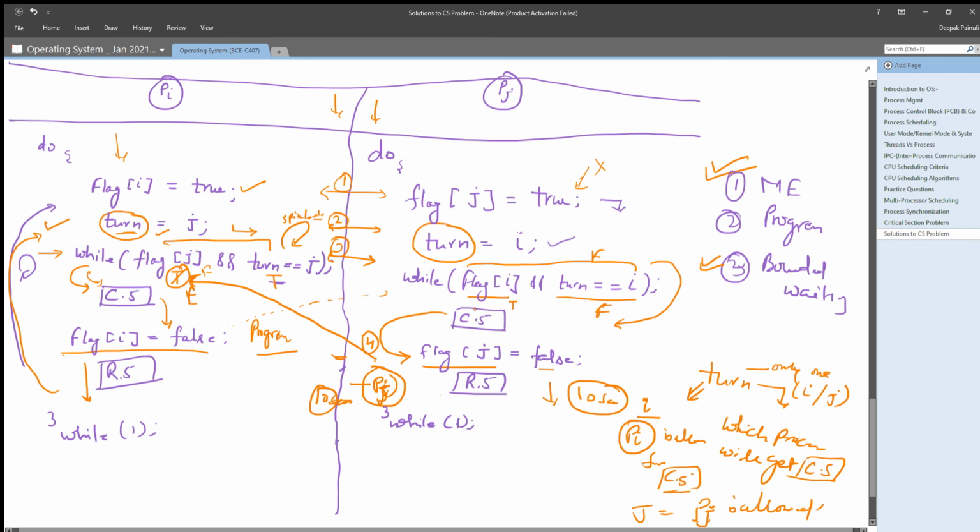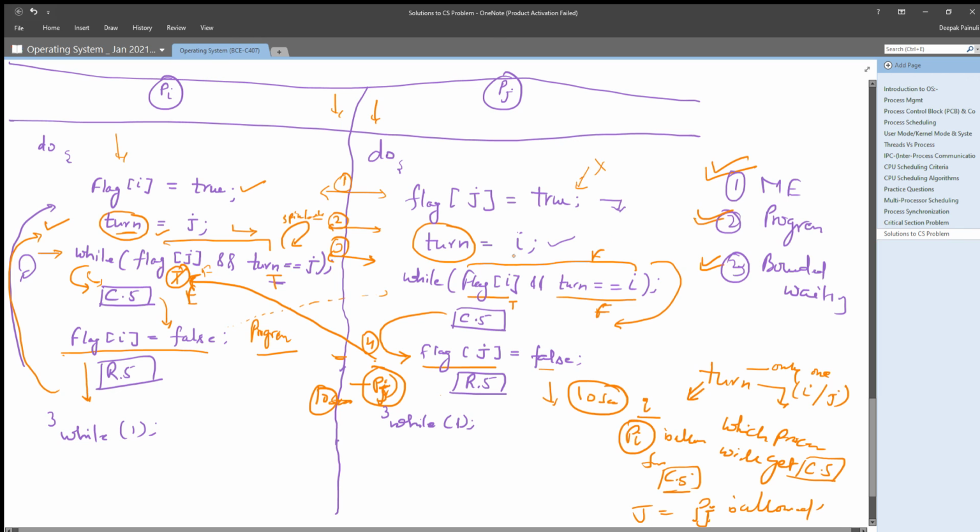The process which is in the remainder section is not contributing to the decision of which process gets the critical section next. That means progress is happening. If pj is not demanding its critical section, pi is allowed indefinite times to get its critical section. That means progress is happening.